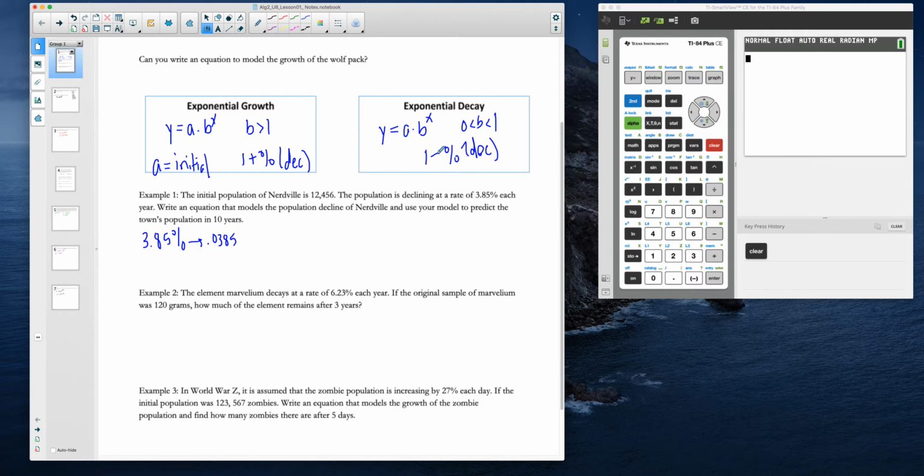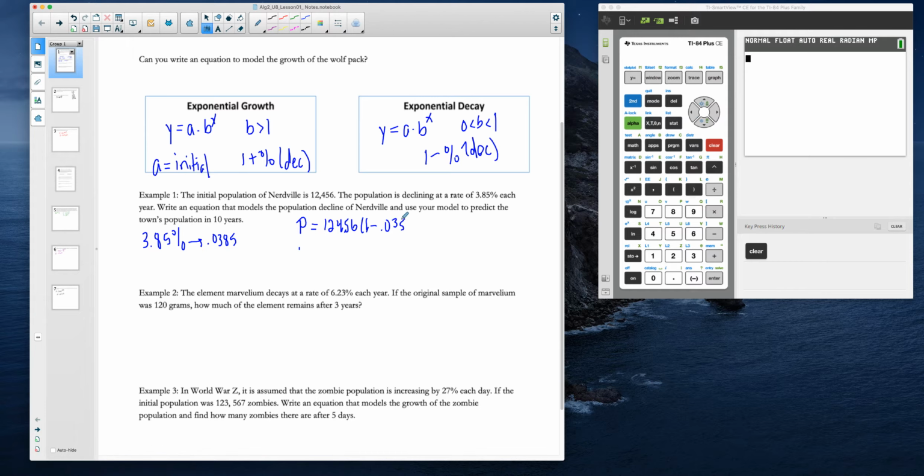Now, since it's decay, when we set up our function, our population is equal to our initial amount, 12,456, and then we want to do 1 minus that percentage as a decimal.